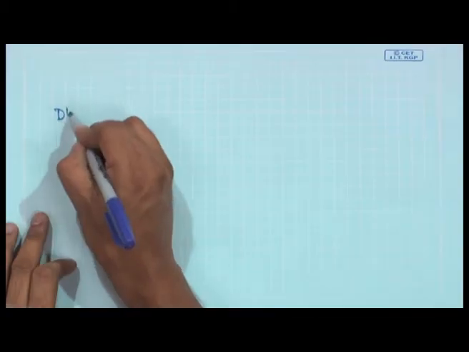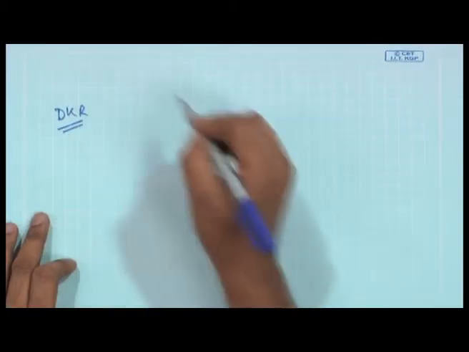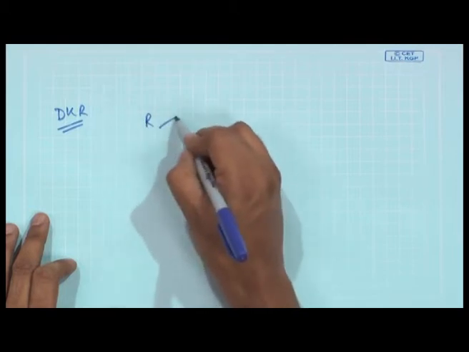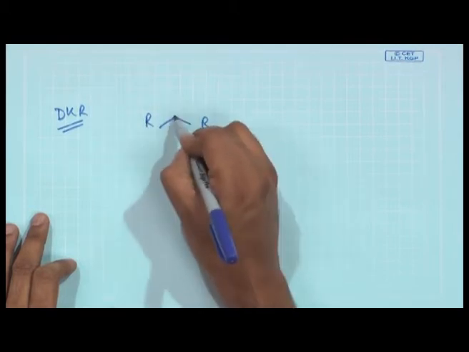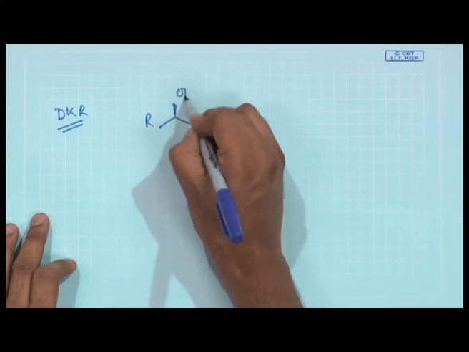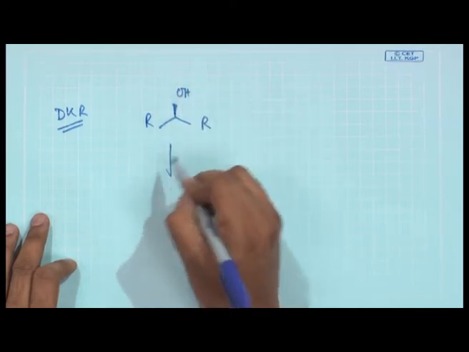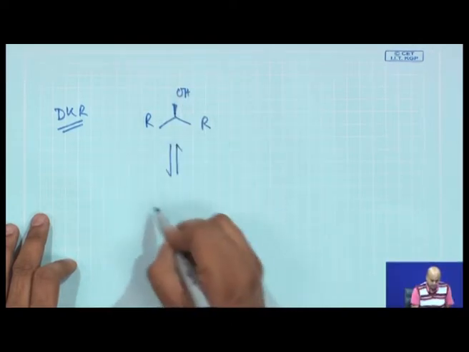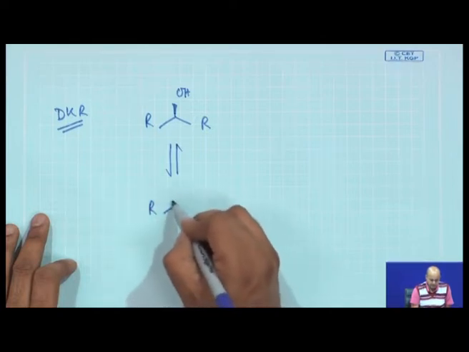Now, next we will be talking about something else which is named DKR. Now, we will again draw the same kinetic equation, and we are saying that this DKR is the process.